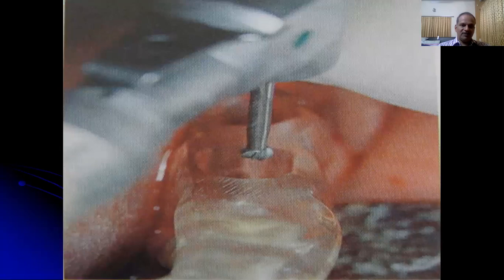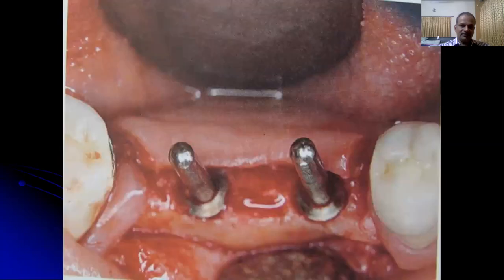Then the surgical guide is used, and a round burr is used to mark the implant site, followed by sequential drilling, using the pilot drill of 2 millimeter diameter. Once the depth and alignment is established, the paralleling pins are placed. At this stage, you can take a radiograph and check for the relationship with the adjacent roots as well as the important anatomical landmarks.